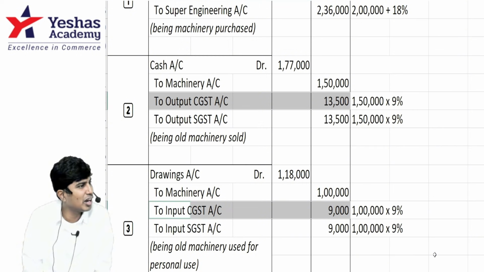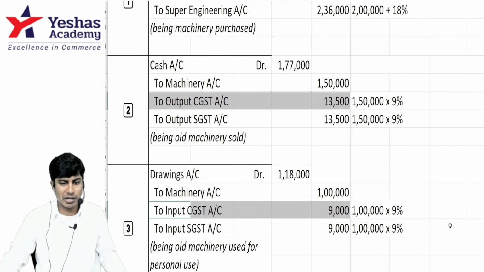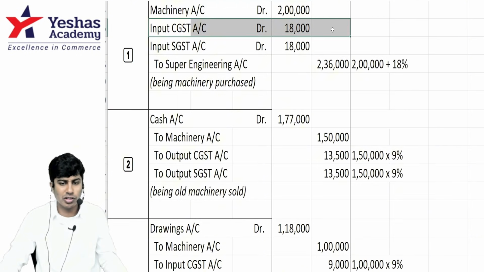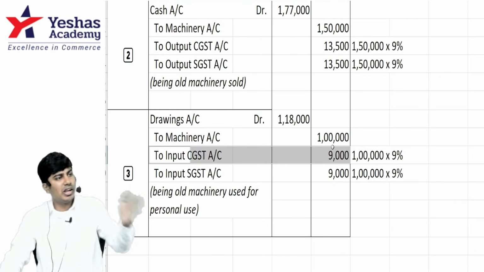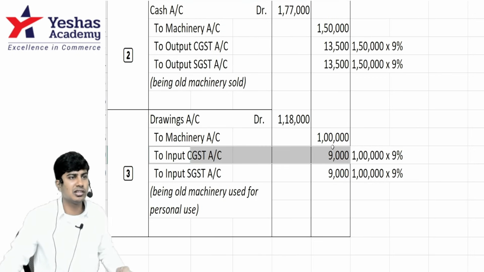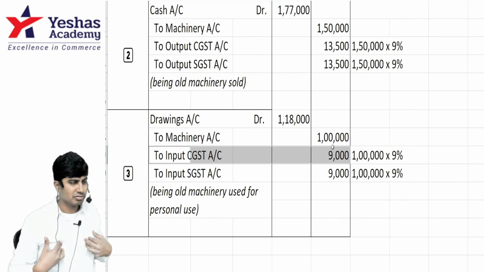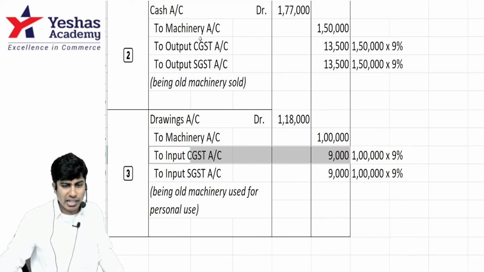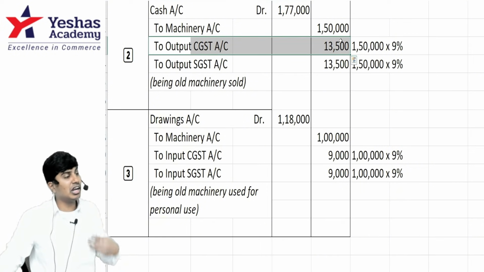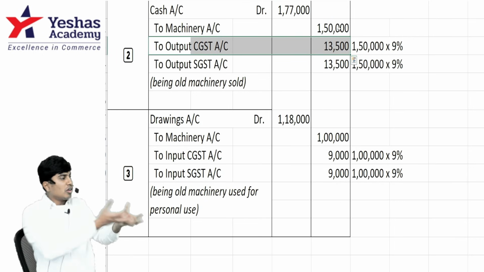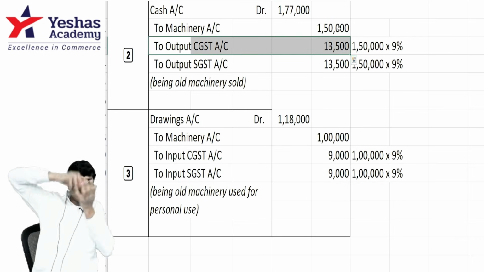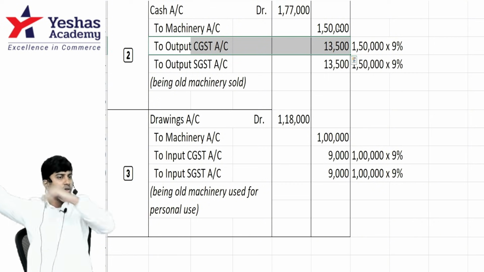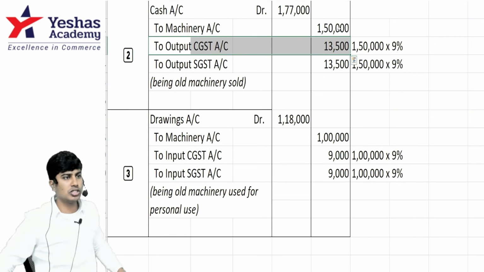I have to pay 4,500 to government, why? Very simple. I have paid 18,000 now. In that 9,000 reversed. 9,000 I can't claim input. Why? I have taken the machinery home. It's not business. So 9,000 input is there. Am I right? I have collected how much? 13,500. I have collected 4,500 extra. Out of 13,500 that I collected from my customer, 9,000 is already paid. So balance 4,500, now I should pay to central government. Same applies to state government logic also.